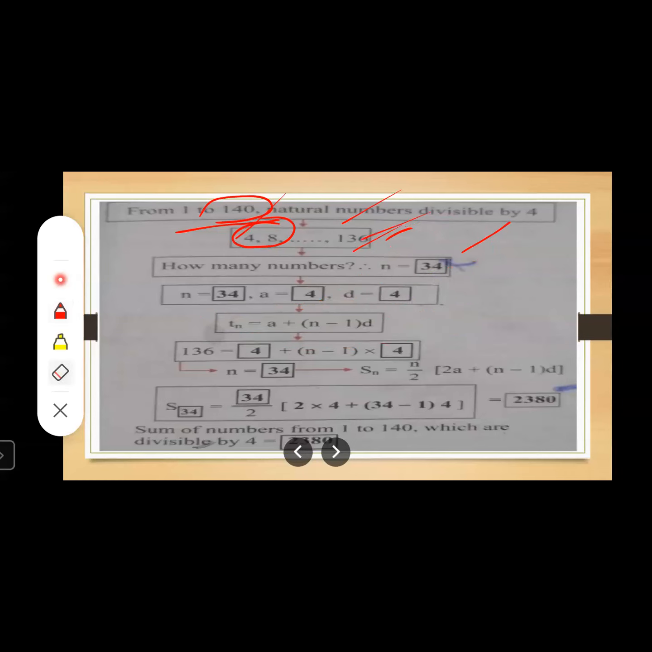Students, you need to check this again. See, a is 4. The common difference d is 4, that is, 8 minus 4 is 4, and the last term, Tn, is 136. Substitute these values of a, d, and Tn in this formula, so that you will get the value of n. Understood? You know Tn, you know a, you know d, so you can easily find the value of n. This work you have to do on the rough page, not directly here. Here you have to write directly on the blanks provided, right?